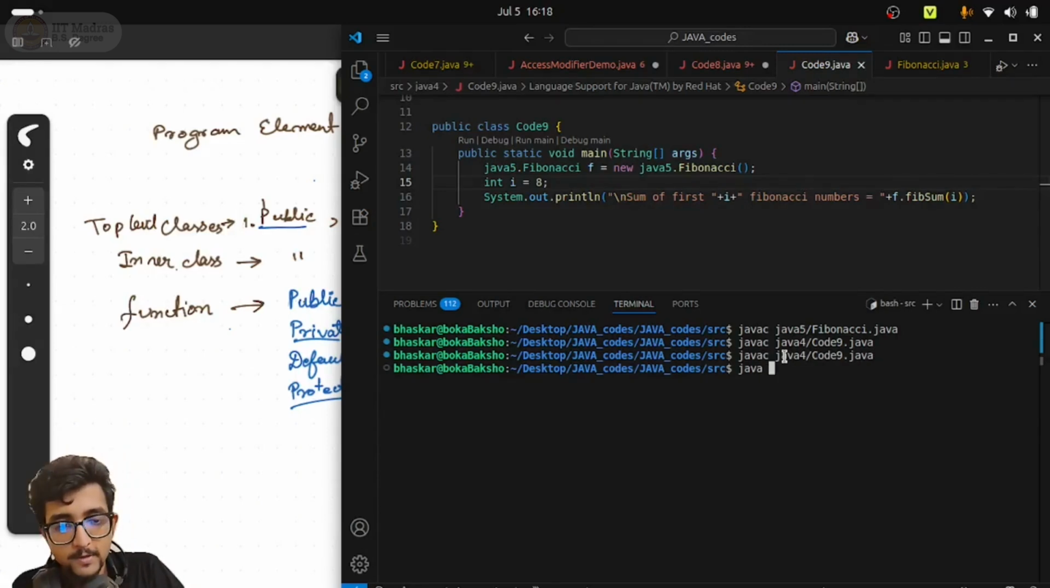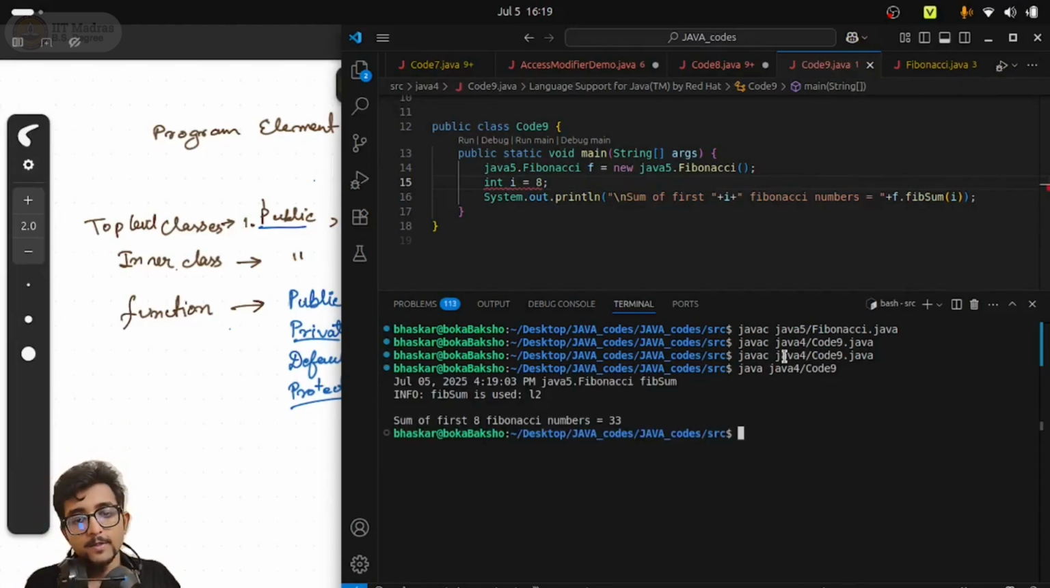Right now we will execute Java. So now you see this July 5, 2025, 4:19 p.m. Java 5.fibsum. So this is the method that is being called. Info is stating fibsum is used, right? And L2 is the one who is telling that, right?